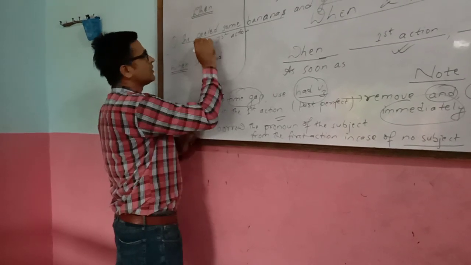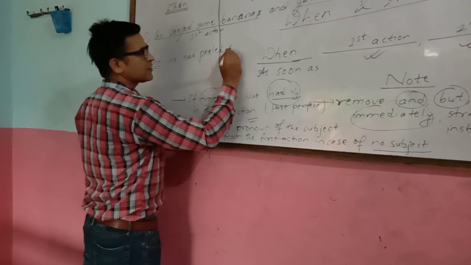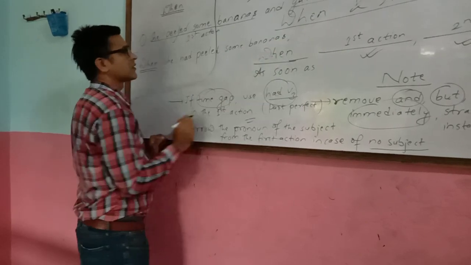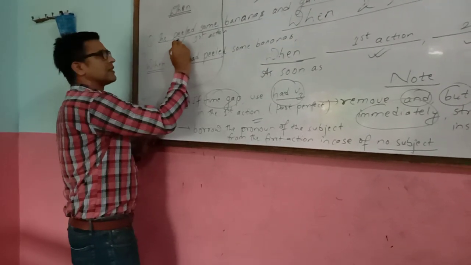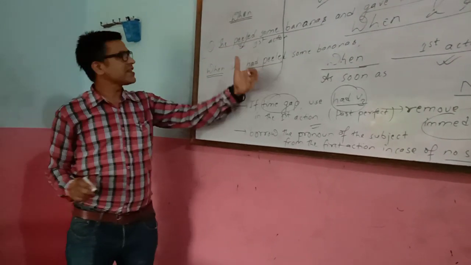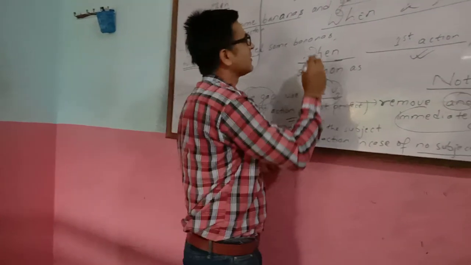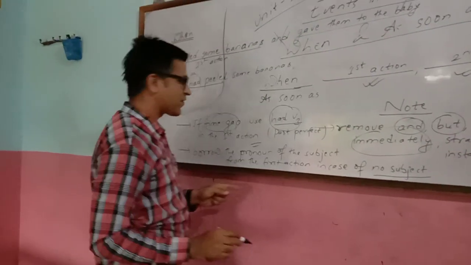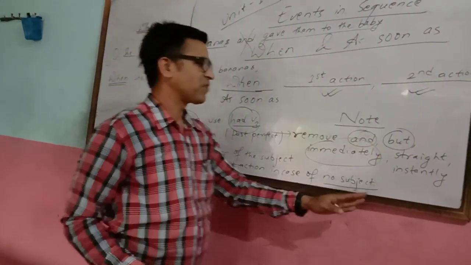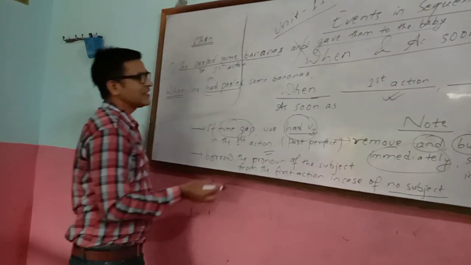If she had peeled some bananas. Look at that, had peeled. There is already B2. The regular form with ed is there, and B3 is also the same. So only you have to use had. If she had peeled some bananas, then what do you need to remove? Look at that first note. Remove and, or immediately, or straightly, or instantly, like that. Then there is no subject.